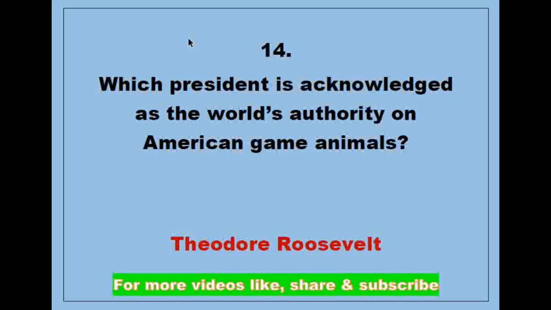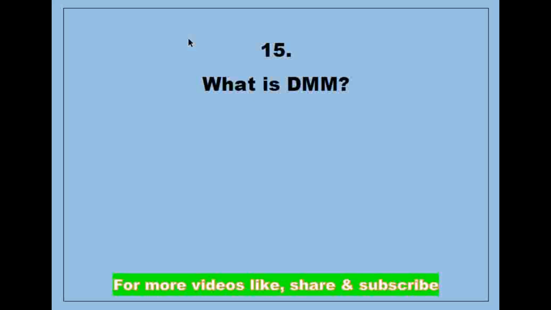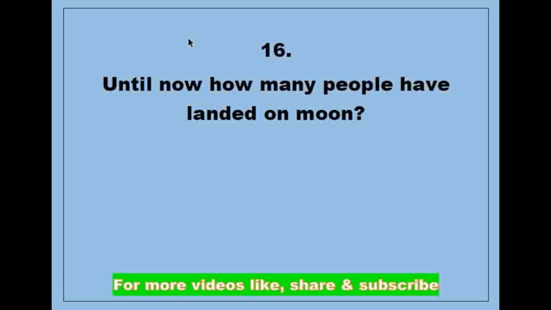Answer is Theodore Roosevelt. What is DMM? Answer is digital multimeter. Next question, until now how many people have landed on the moon?